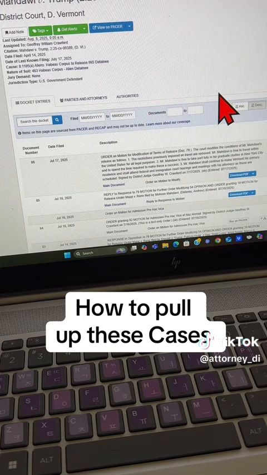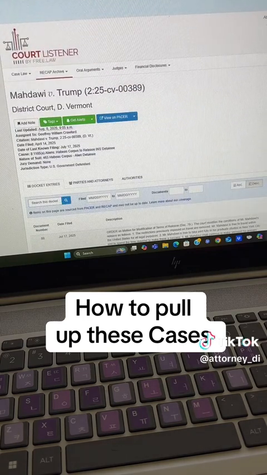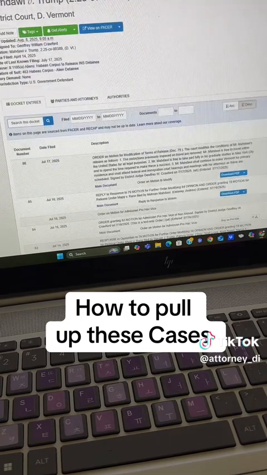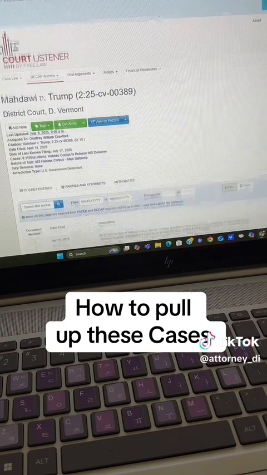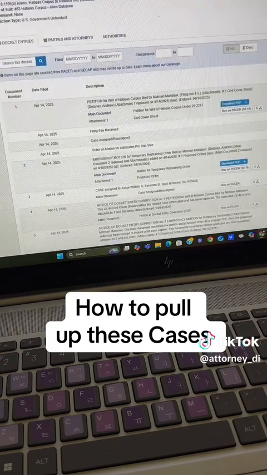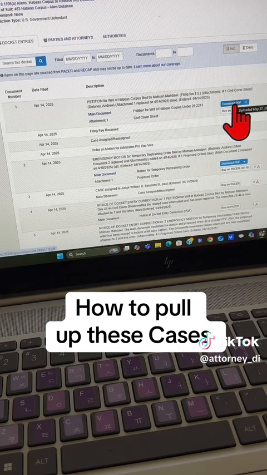Now, when I'm looking through this, I know just right off the top of my head that this case has been appealed. Now, which piece? Was it a temporary restraining order, a preliminary injunction, or something else? I'm not sure yet, but I do know it's been appealed. But I start here by clicking on the descending and ascending button, because right off the bat, when you go through it, you can see April 4th is when the petition was filed. So I can come back here and take a look at what the petition for habeas corpus said.